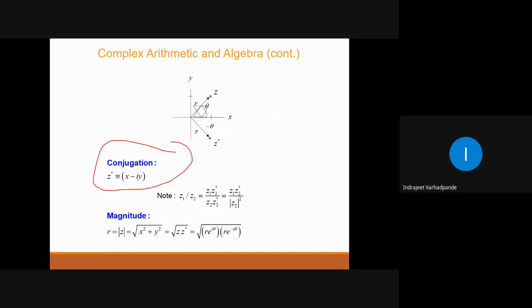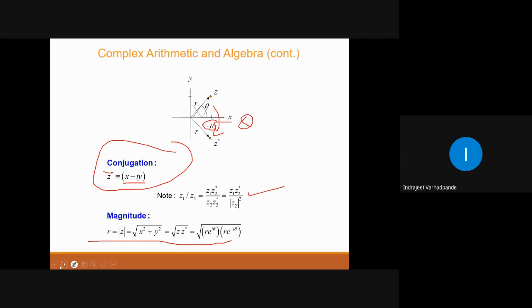Conjugation. Just now I talked about the conjugate. Conjugate is nothing but the mirror image. If your Z lies in the first quadrant, the conjugate will lie in the third quadrant. It is nothing but the mirror image, because theta is taken in the clockwise direction, so it becomes minus theta. So if z is a complex number x plus iy, z bar or z star, called the conjugate, is given by x minus iy. So z by z2, accordingly you can simplify, and you can calculate modulus of z into z bar, and that is how the calculation will go.